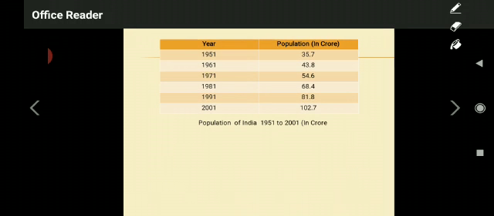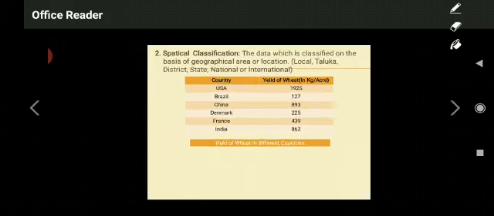So this is all about chronological classification, and also in the examination they may ask an objective question, what is chronological classification of data? It means what? The data which is classified on the basis of time is called as chronological classification. Okay. Now coming to the second